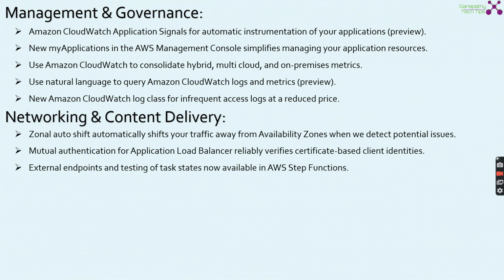Networking and content delivery. Zonal autoshift automatically shifts your traffic away from the availability zones where we detect potential issues. Mutual authentication for Application Load Balancer reliably verifies certificate based client identities. External endpoints and testing of task states are now available in AWS Step Functions.